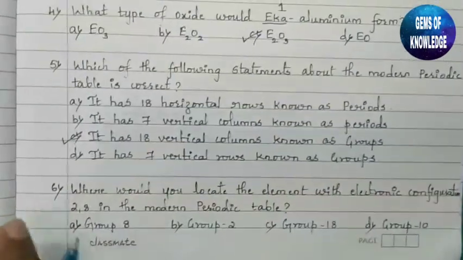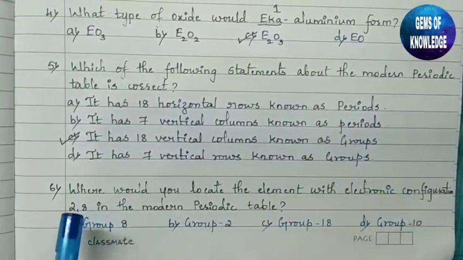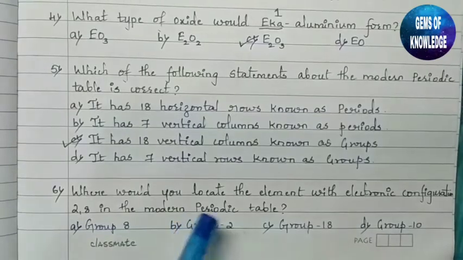Next, where would you locate the element with electronic configuration 2, 8 in the modern periodic table?